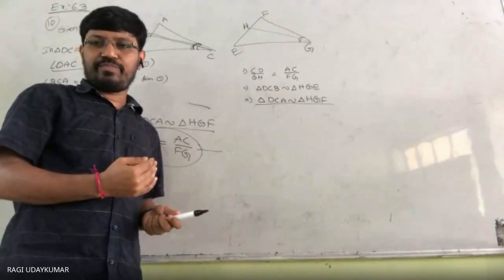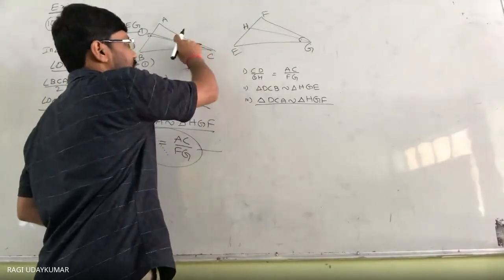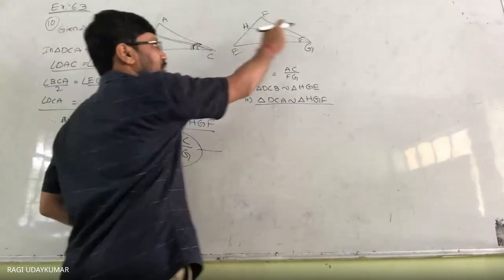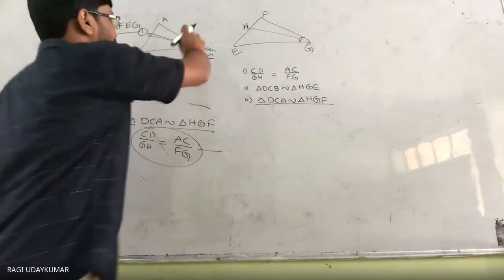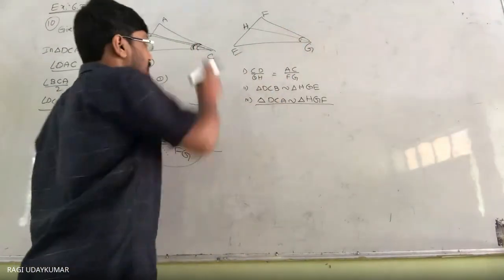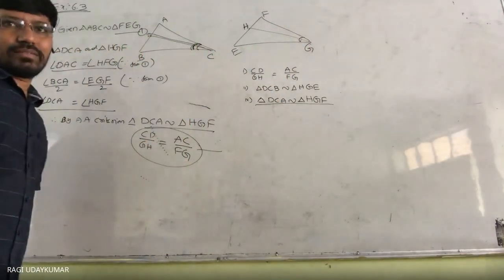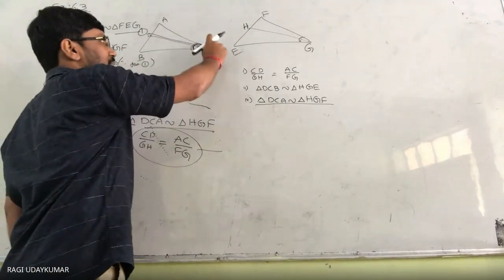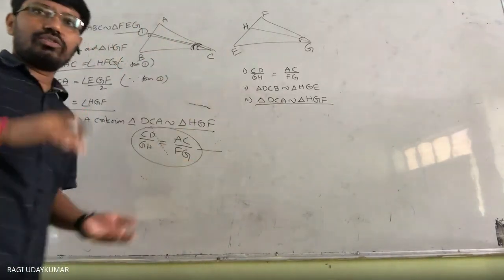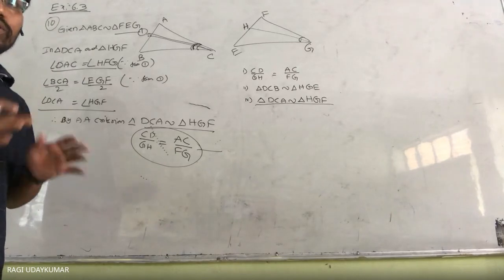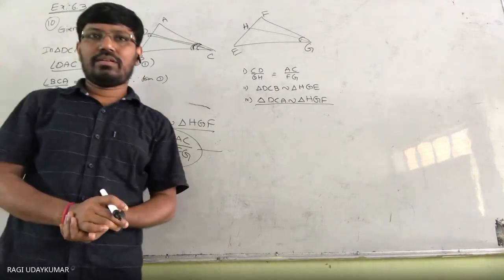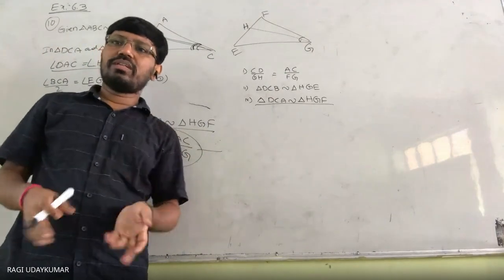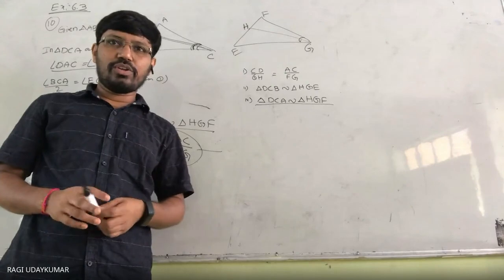Did you understand? Yes, sir. Suppose this is 80 degrees, then this will be 40. But if this is 80, then this will also be 80, because these two triangles are similar. Therefore this will be 40, and this will also be 40. Suppose this angle is 20 degrees, it is going to divide that 20 degrees into 10 and 10. So how do you say that 90 degrees? There is no need of talking about 90 degrees here. Is it clear to you?